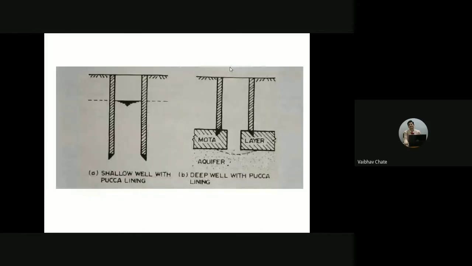So initially for this one, we didn't have any supporting system, but here we are providing some pervious structure, that is pervious material, in case the well encounters a sandy layer. In that case, we might have to provide gravel or ballast. Since at the bottom also we have a sandy layer, there might be accumulation of sand and other things.